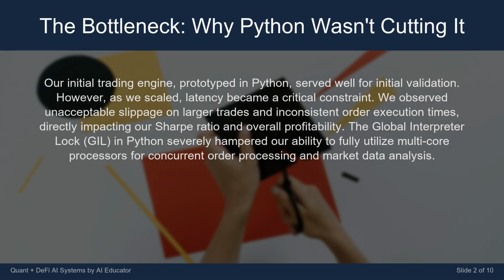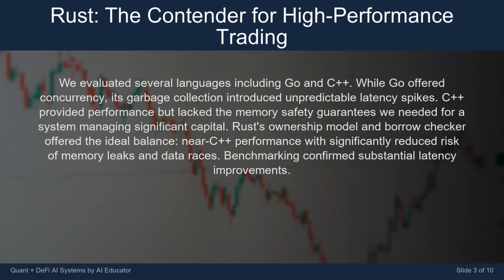The global interpreter lock, GIL, in Python severely hampered our ability to fully utilize multi-core processors for concurrent order processing and market data analysis. We evaluated several languages including Go and C++. While Go offered concurrency, its garbage collection introduced unpredictable latency spikes. C++ provided performance but lacked the memory safety guarantees we needed for a system managing significant capital.